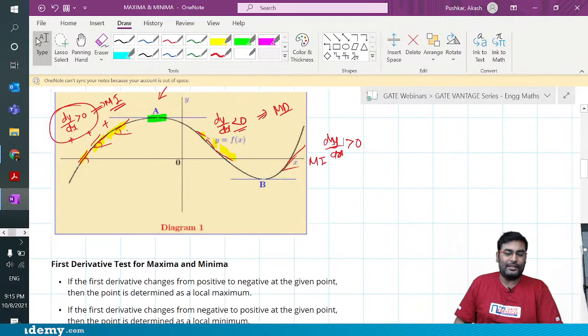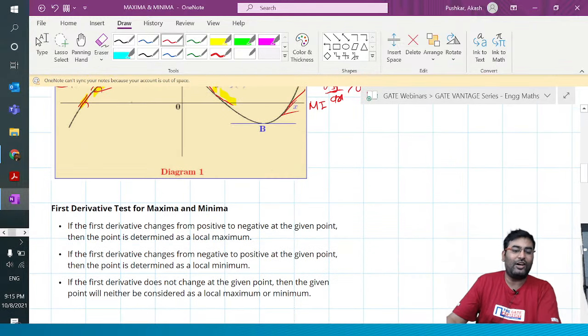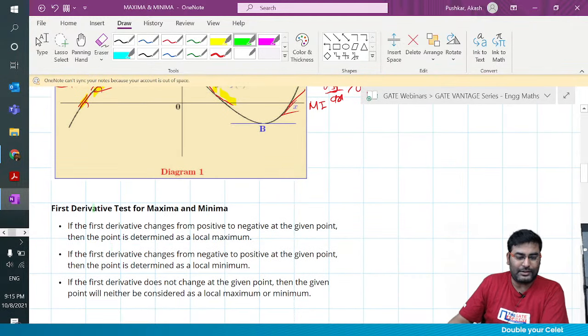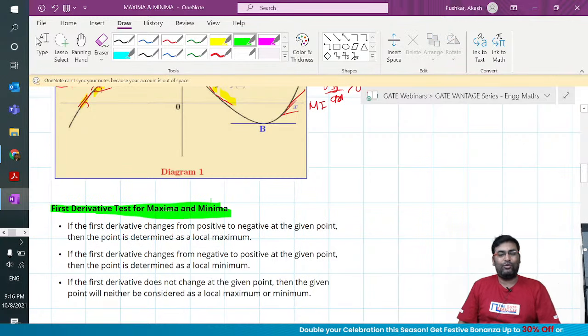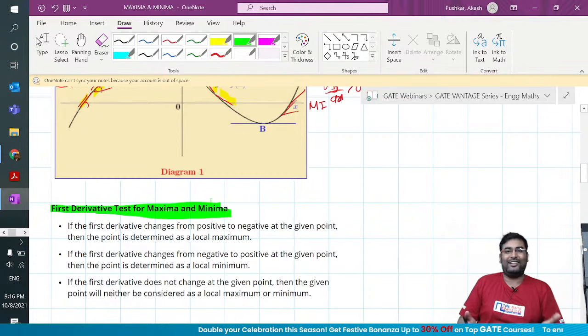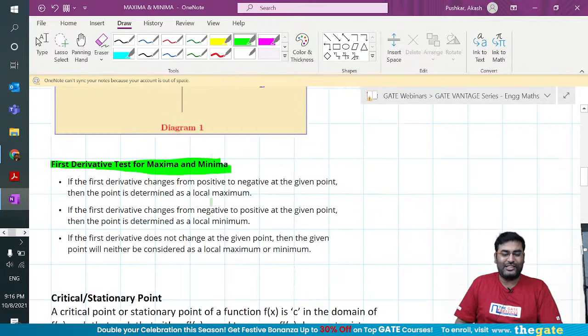That is what I call, in a very fancy language, the first derivative test for maxima and minima. A lot of times people ask, what is the first derivative test? Nothing, it's simple. You know it. What does the first derivative test say?